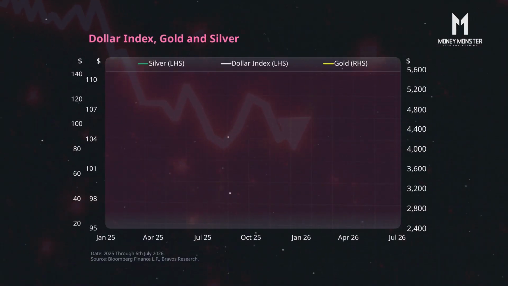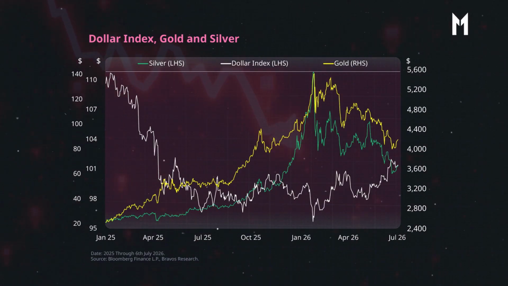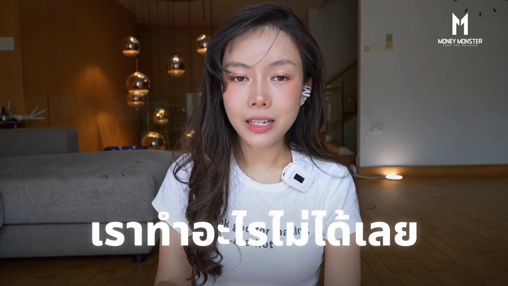This is because the DXY, the dollar, fell sharply. At this point, a lot of people are like, okay, Jai, I get it now. I understand that the US dollar, or DXY, is the measuring stick, the ruler for the price of all assets. Now that I know this, what can I actually do? Let me tell you, if it's this measuring system, we can't do anything about it. It's out of our hands.